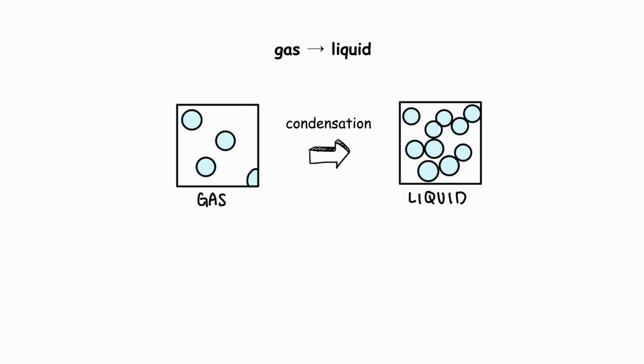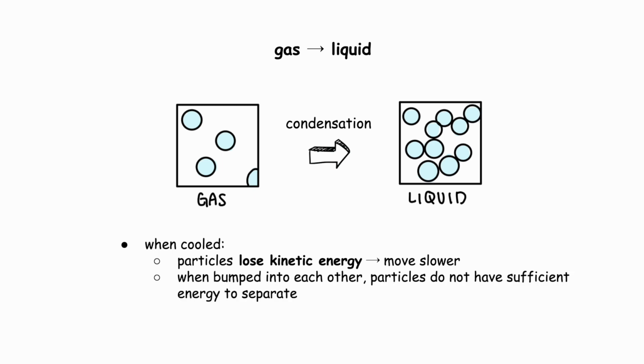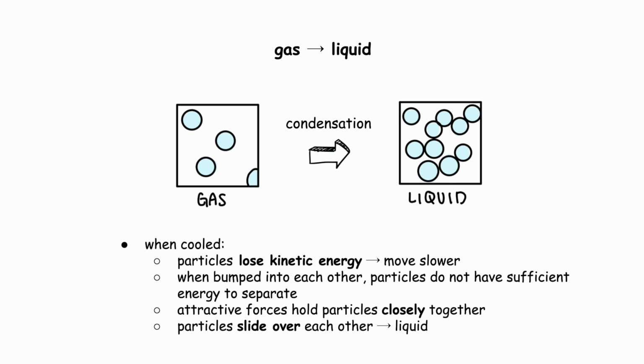Moving the other way, the change from gas to liquid is called condensation. When gas is cooled, the particles lose kinetic energy and move slower. When the particles bump into each other, they do not have sufficient energy to separate again. The attractive forces hold these particles together closely, and the gas turns into a liquid. Despite not having enough energy to separate completely to form a gas, the particles in a liquid still have sufficient energy to slide across each other.